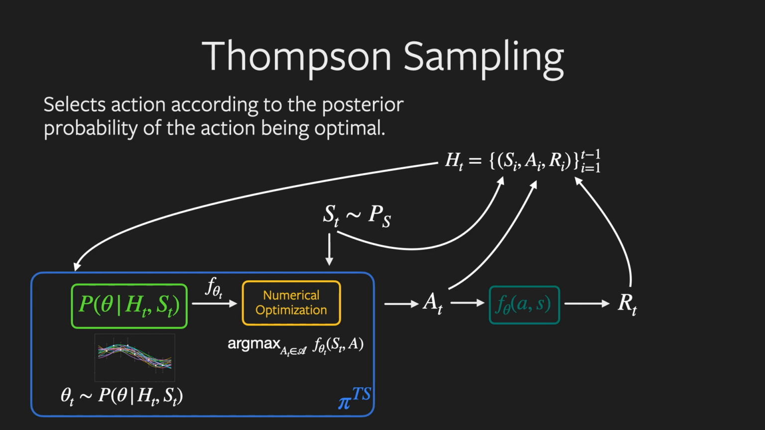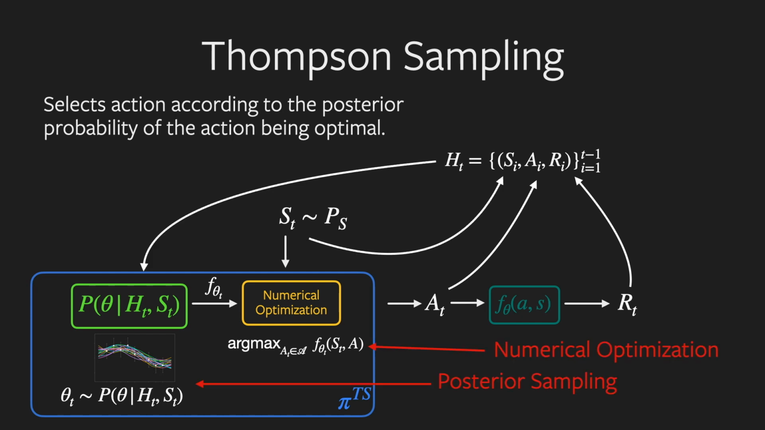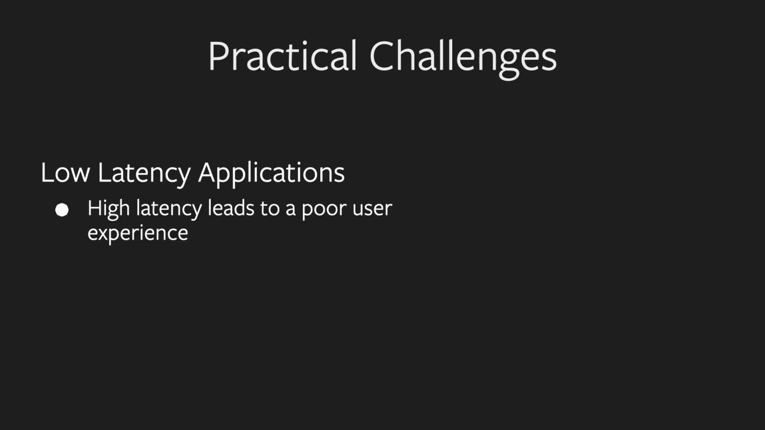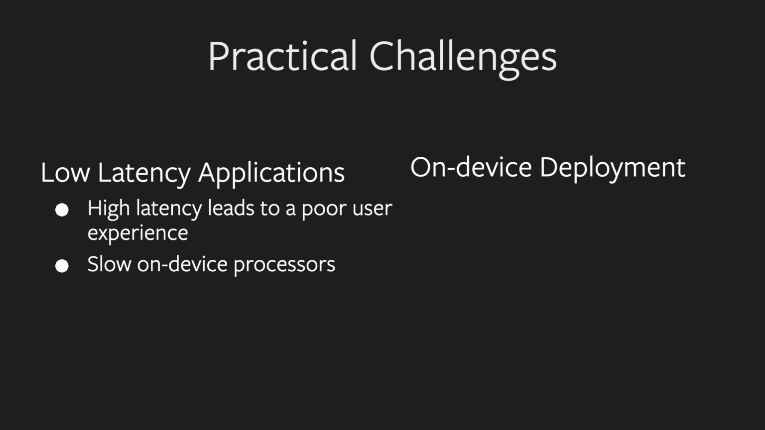Thompson sampling selects actions with probability proportional to an action being optimal. These two steps, posterior sampling and numerical optimization, are both computationally intensive. This high computation cost poses practical challenges in low latency applications where high latency degrades the user experience. This problem is exacerbated on slow processing units on older phones. An additional challenge is on-device deployment, where devices often have limited memory and model size becomes a critical concern.